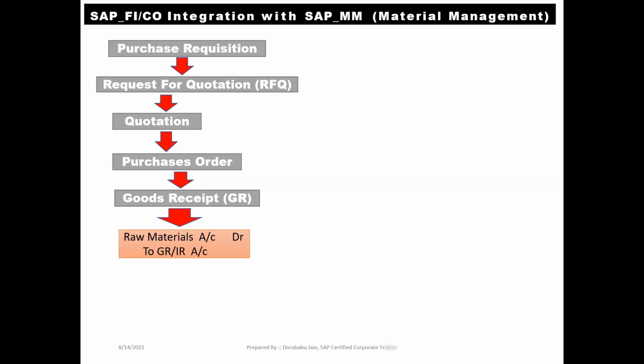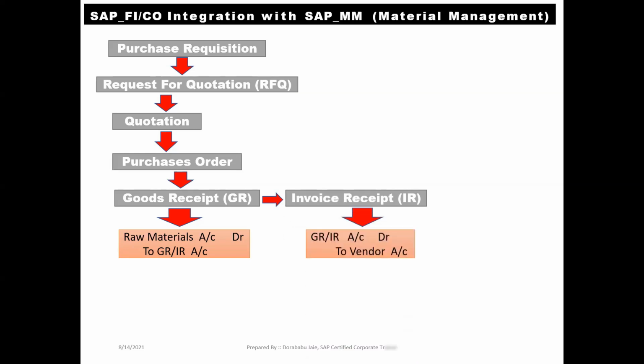Then the continuation, once we have received the stock, along with the stock, we will get the invoice copy, that is invoice receipt, or we can call it as IR. Once we receive the IR, that moment we got the accounting entry like this. Check it out. GRIR clearing account data to vendor account. At the time of GR, we got one accounting entry. At the time of IR, we got one accounting entry.